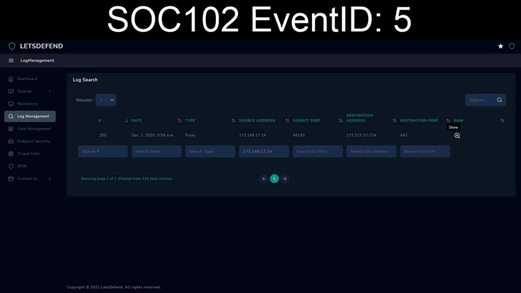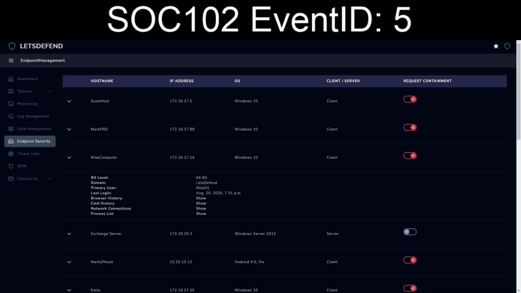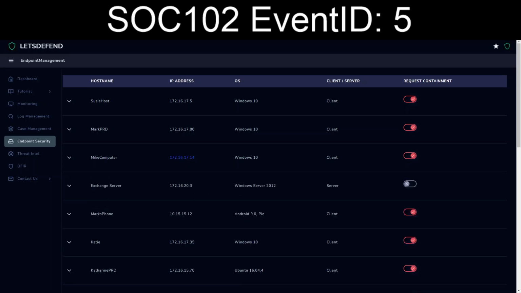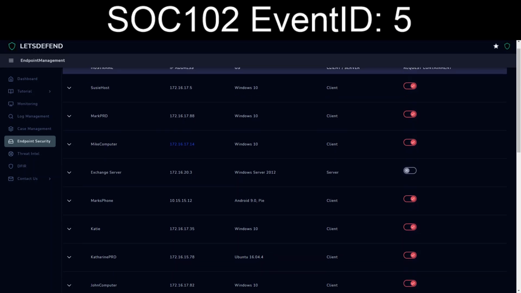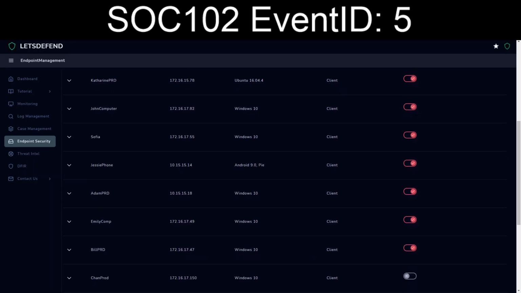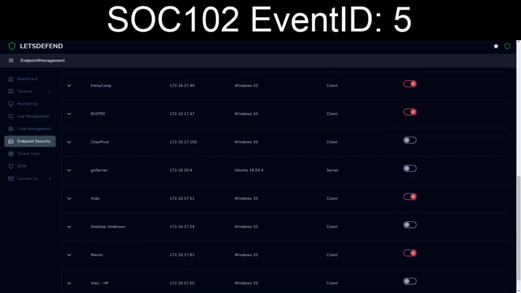This is supposed to be Mike's PC, but if we go to endpoints, Mike's computer, with the username of Mike01, is in fact sitting at 172.16.17.14, not the source address listed of 172.148.17.14.